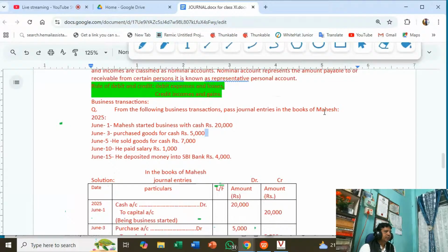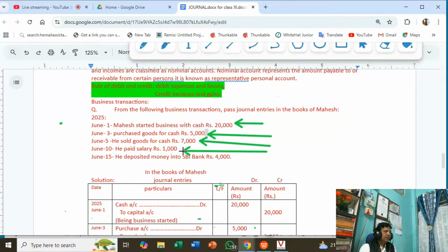Now all of you assume that you are Mahesh, involving yourself while recording business transactions. You have started business with cash rupees 20,000. You have purchased goods for cash 5,000, and you have sold goods for cash 7,000, and you have paid salary rupees 1,000. So involve yourself, and then only you will understand this recording of transaction journal entries. Okay, so you see here how it is to be recorded.